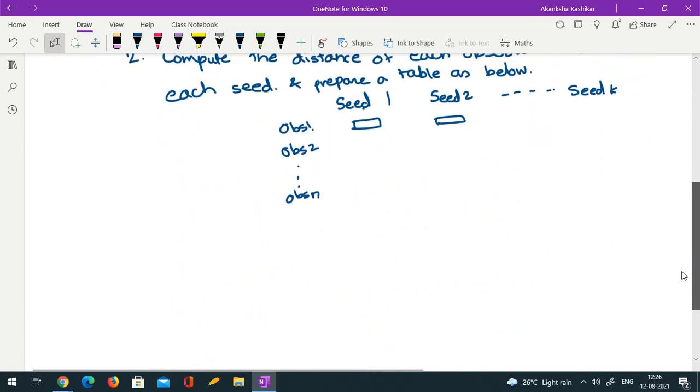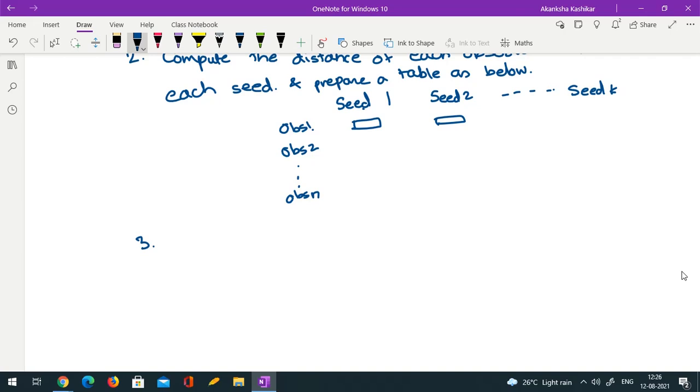In fact, k should be quite less. You should have a decent number of observations in each cluster generally. So at least something less than n by 2 or n by 3. Okay, so you prepare a table like this.